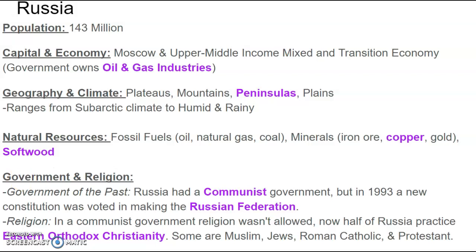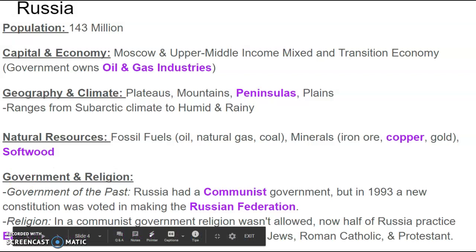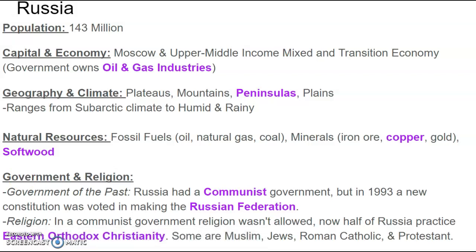Government within Russia has to do with a mix between past communism and the new, more free government system. In the past, until 1993, Russia was run under a communist government. When 1993 came along, they changed their government because of protest and opposition to a new constitutional government, making it the Russian Federation.